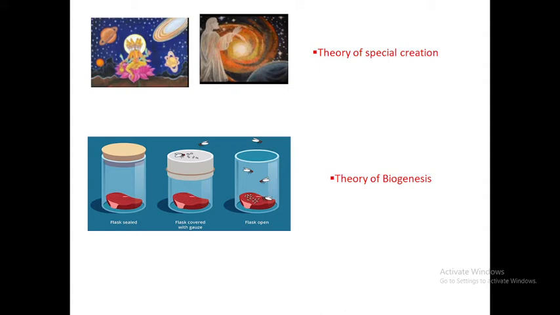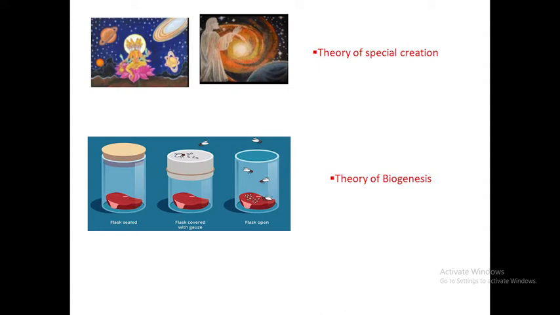So Brahma, Vishnu, Mahesha are the main creators, the sole reason for the creation of life. So this was the theory that there is a special power which has created this life, but there is no proof or experimental evidence for that. So it cannot be accepted in this era or in this time.